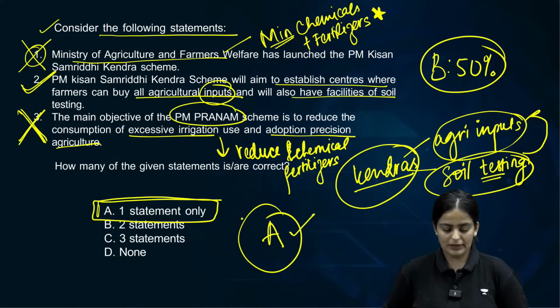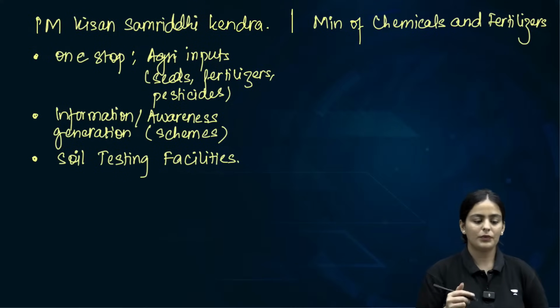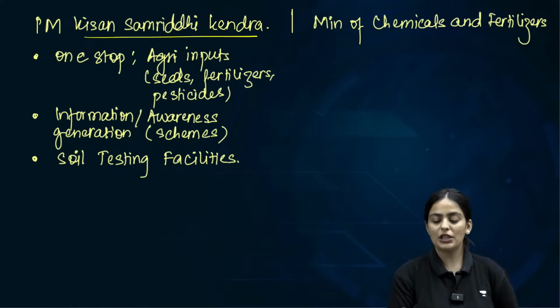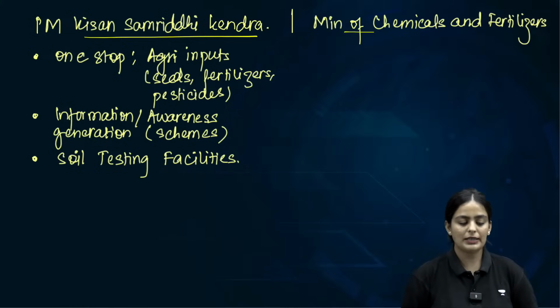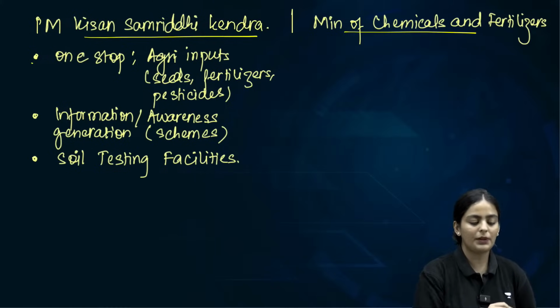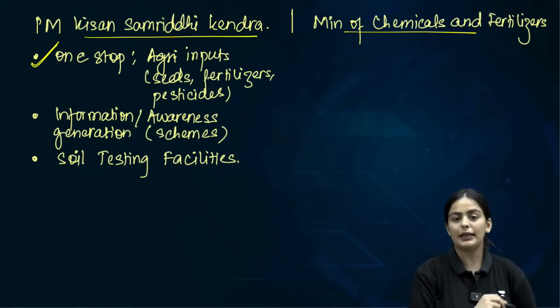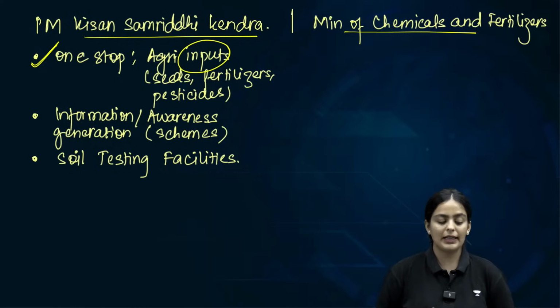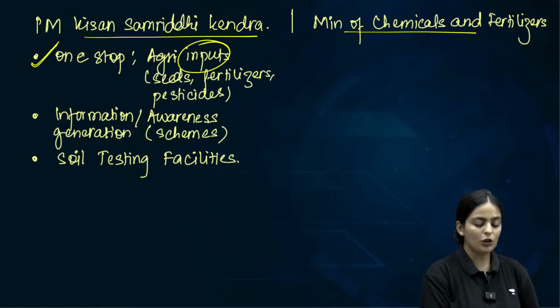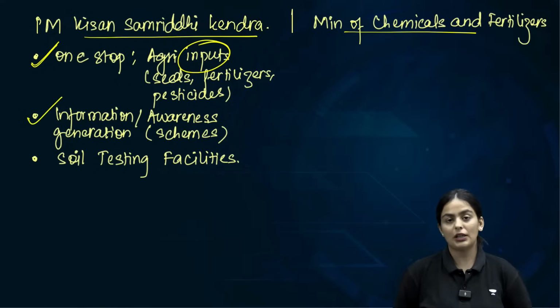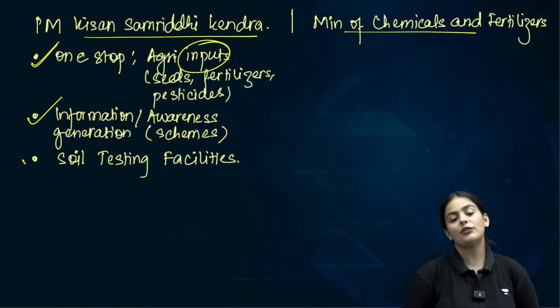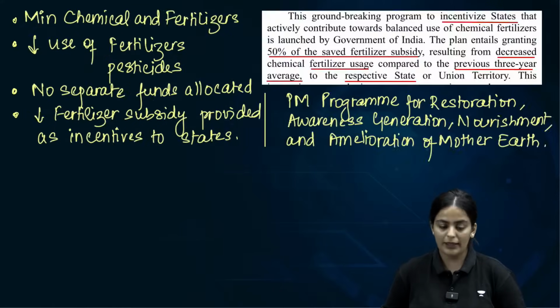Alright. Let's discuss this particular question. Alright, PM Kisan Samriddhi Kendra. This is an initiative of Ministry of Chemicals and Fertilizers. There will be a one-stop destination for all agri inputs, for seeds, fertilizers, pesticides, etc. Also information and awareness generation centers. Soil testing facilities will also be provided.